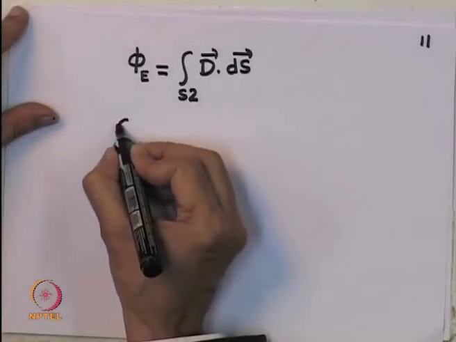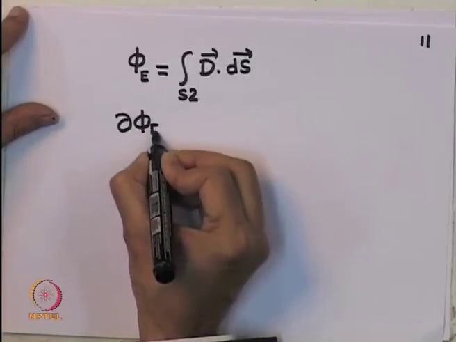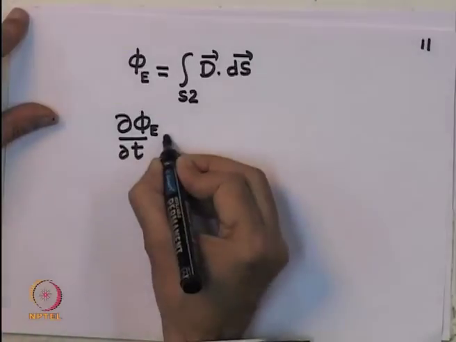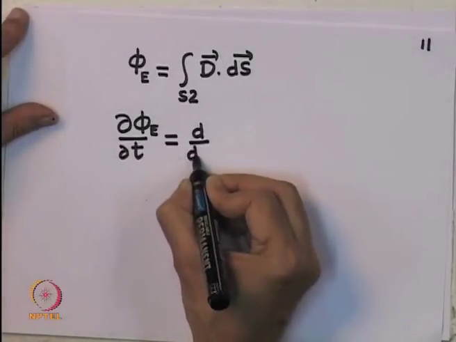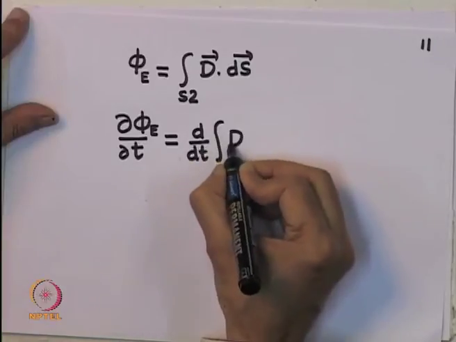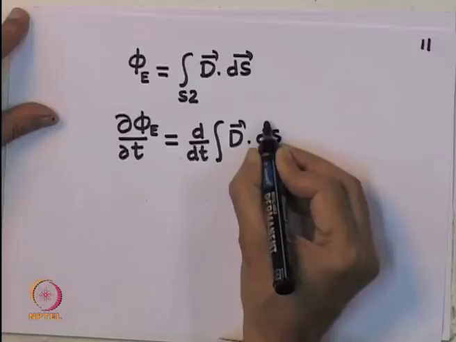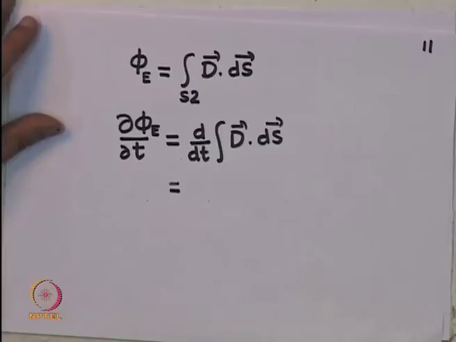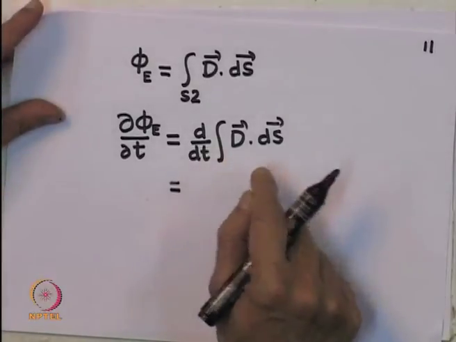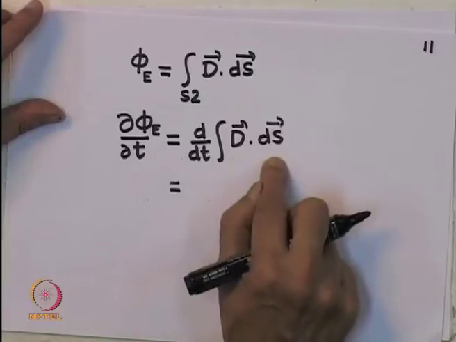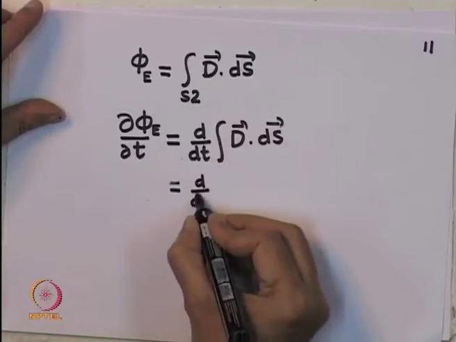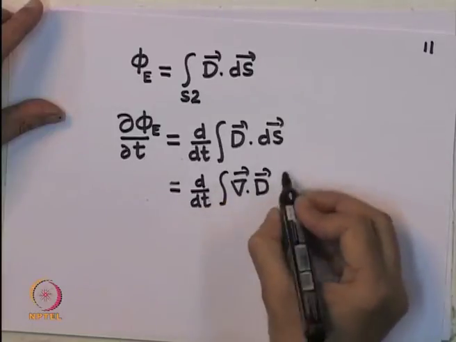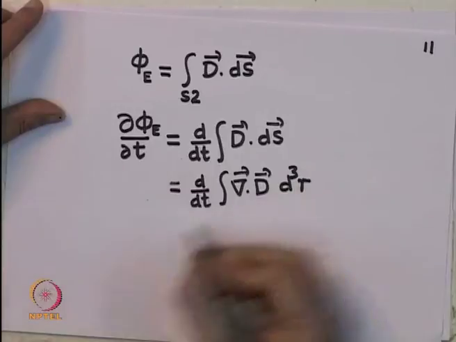Now, d phi by dt, actually I should write fully, is equal to d by dt of the integral of D dot ds, and this I will write using the divergence theorem as d by dt of the volume integral of del dot D dV.